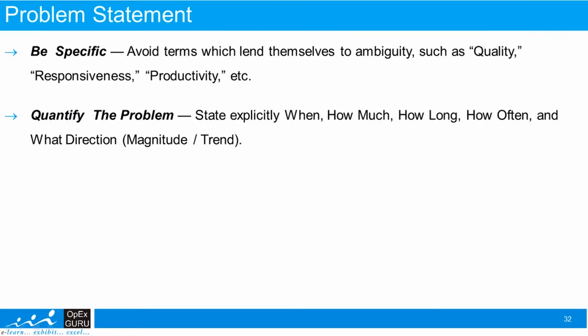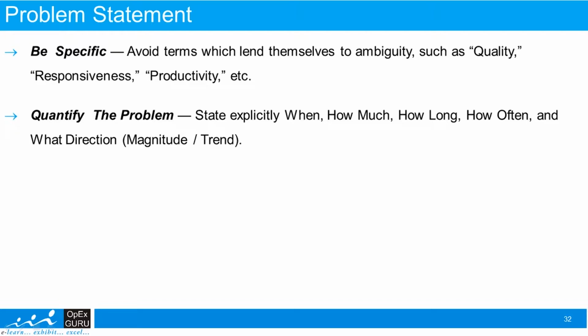Let us understand what are some tips to write a problem statement. There is a saying in English that a well-defined problem is half solved. So problem statement is very important. How do we explain the problem is very important. There are some tips which you can use to write problem statements.